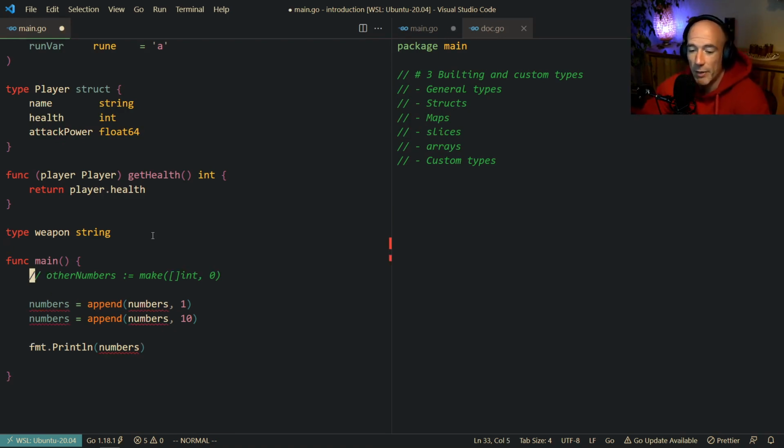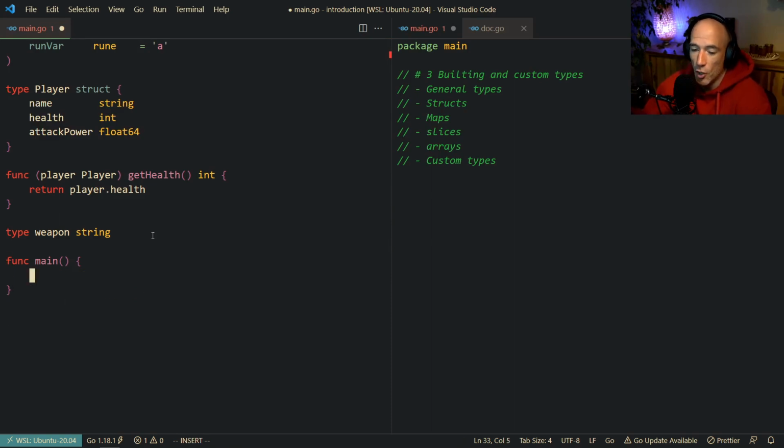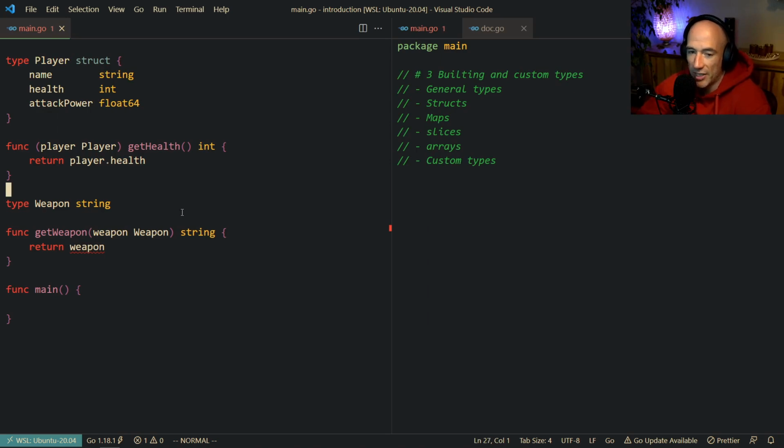So that basically means that if we are going to make a function, we're going to say get weapon. Let's make this type actually caps, so we can do this a little bit better. So we can name this weapon, and this weapon is going to be a Weapon. And we're going to return a string in this case. Return the weapon, just like that. And you can see that it's not going to work.